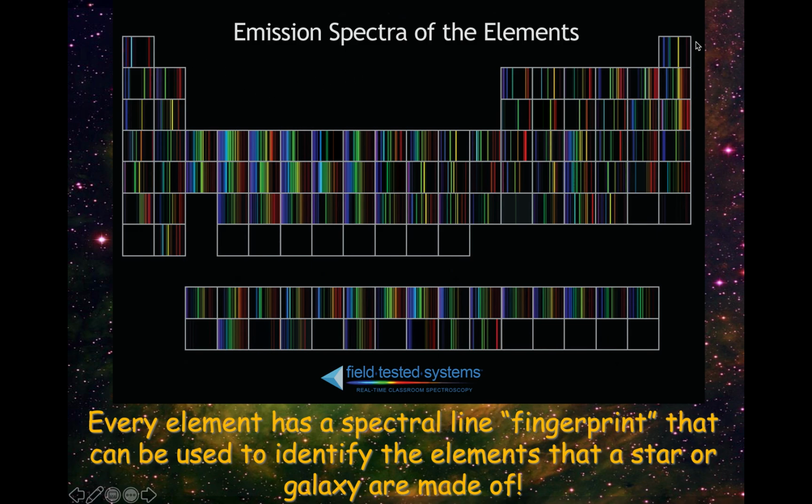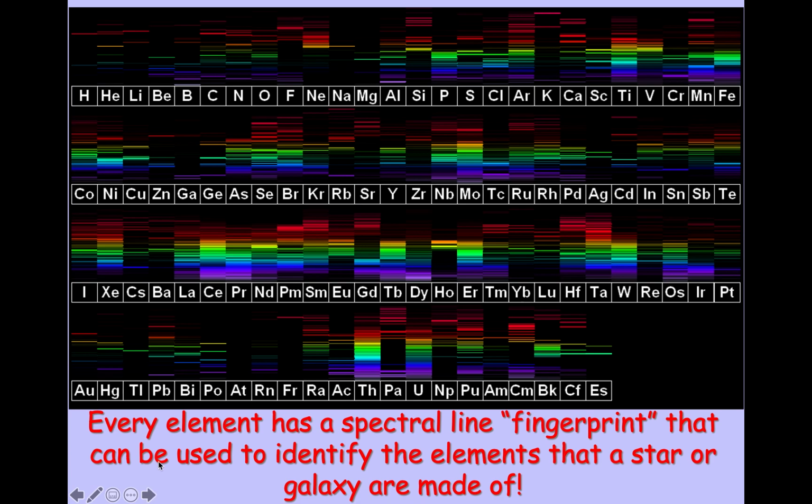So this is another version of the periodic table. So here, this box is hydrogen's box on the periodic table. When hydrogen is heated to the plasma state, these are the wavelengths that it gives off. This is its spectral line pattern, its fingerprint. This is helium's fingerprint. This is beryllium's fingerprint. This is lithium's fingerprint. Okay, let me show you another model. Okay, this shows you the symbol of the element and its spectral line pattern.